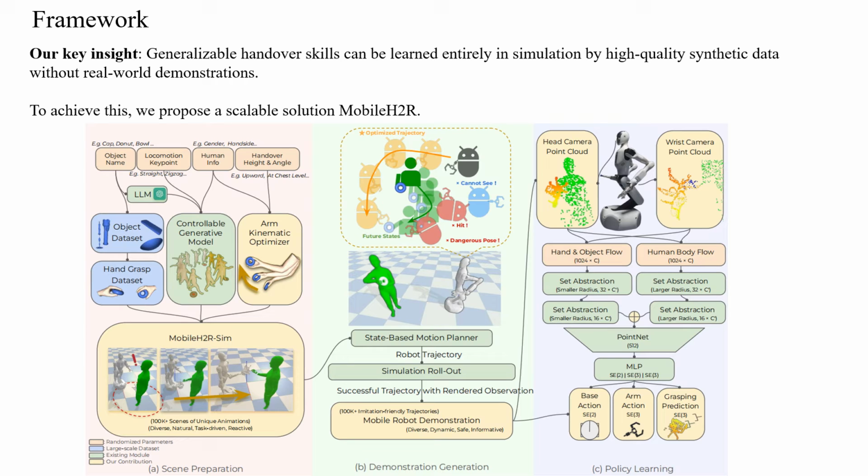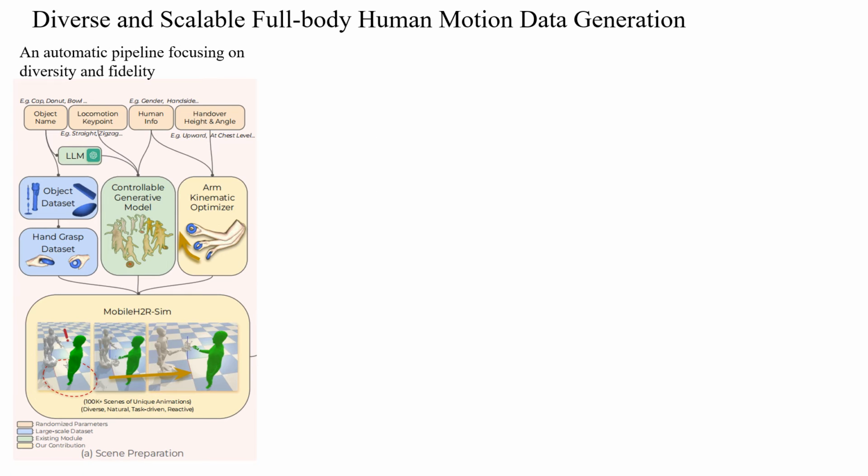In this work, we aim to enable generalizable human-to-mobile robot handover by addressing these challenges. Our key insight is that generalizable handover skills can be learned entirely in simulation by leveraging high-quality synthetic data without real-world demonstrations. This data includes human motion assets, object assets, and robot demonstrations. To achieve this, we propose a scalable solution that expands both assets and demonstrations, facilitating effective closed-loop visuomotor policy learning through imitation.